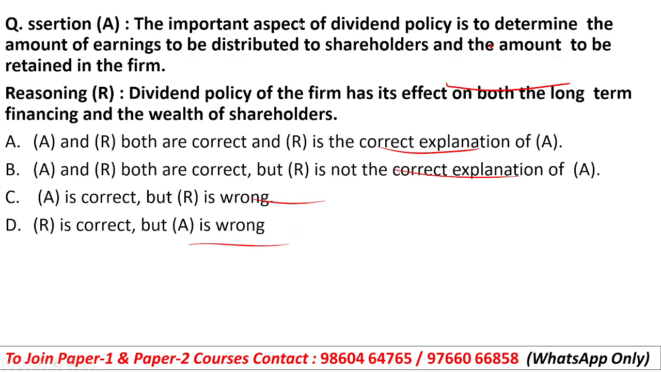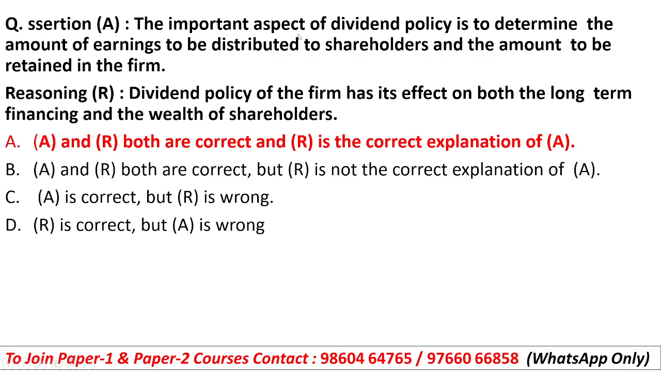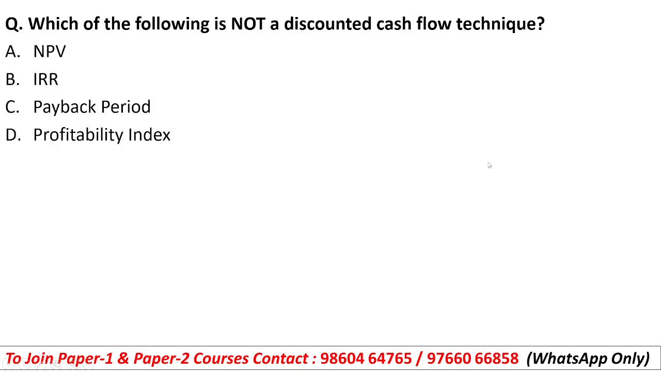So students, if we talk about the assertion, the important aspect of dividend policy is that by distributing the dividend, you decide how much portion of your earning you want to distribute to your shareholders, and how much earning you want to retain. Okay, so this is the main aspect of dividend decisions, and the dividend policy of the firm has its effect on both the long-term financing and wealth of the shareholders. So both assertion and reason are correct, and reason is the correct explanation of the assertion. So option A will be the right answer.